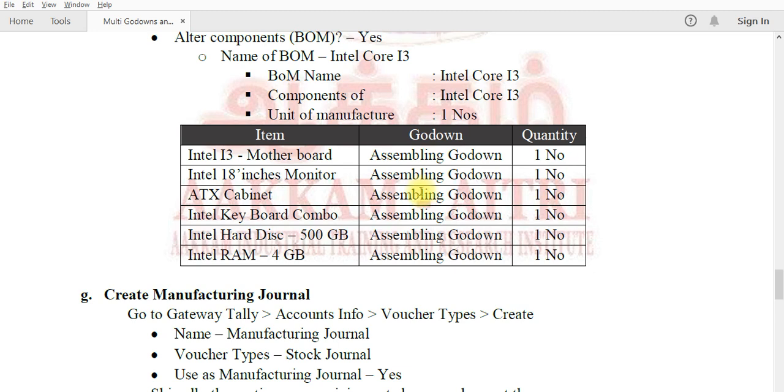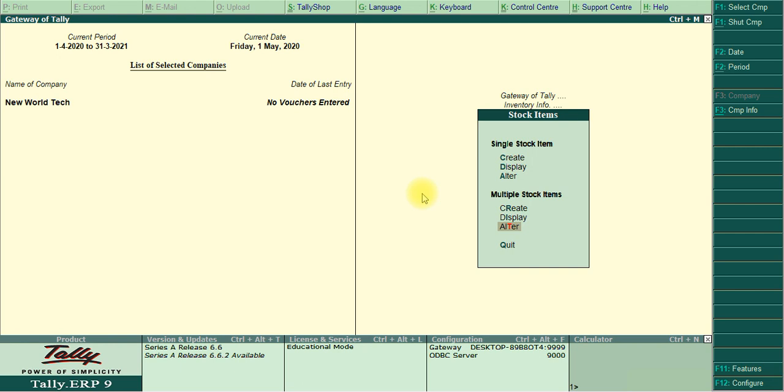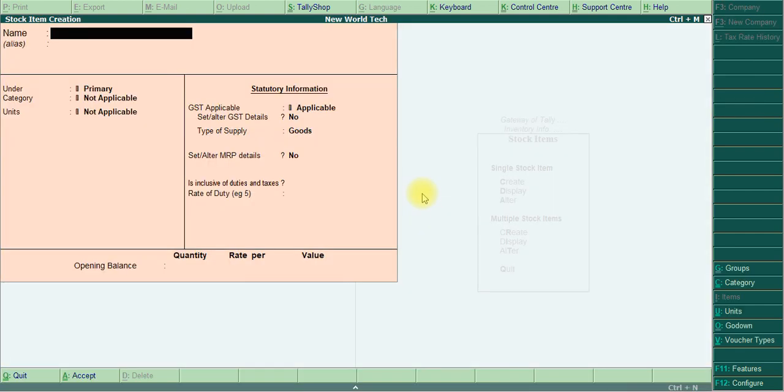We fill it easily. Okay, I give it as a demo. So I move to the single stock item creation screen. The name is Intel Core i3.